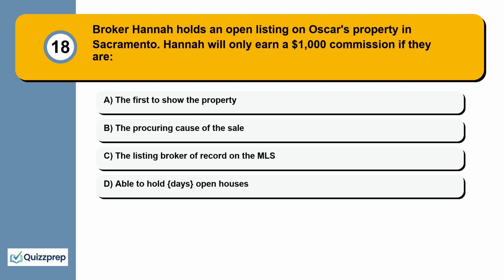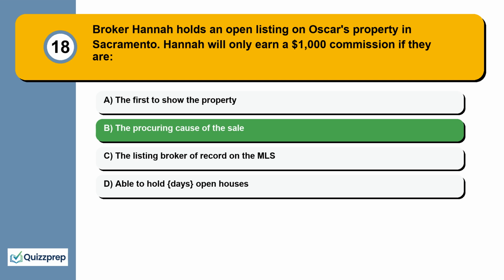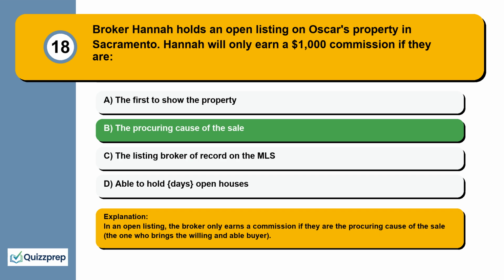Question 18. Broker Hannah holds an open listing on Oscar's property in Sacramento. Hannah will only earn a $1,000 commission if they are the first to show the property, the procuring cause of the sale, the listing broker of record on the MLS, able to hold open houses. In an open listing, the broker only earns a commission if they are the procuring cause of the sale, the one who brings the willing and able buyer.